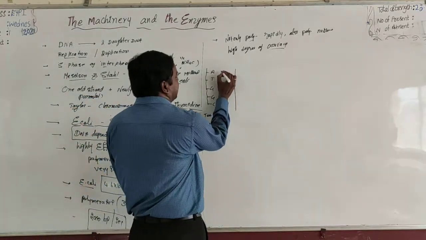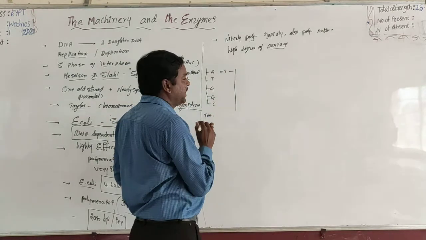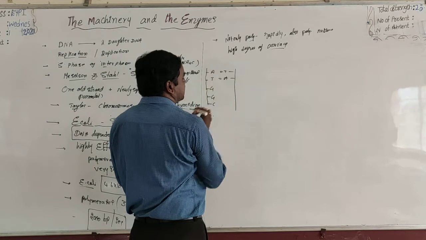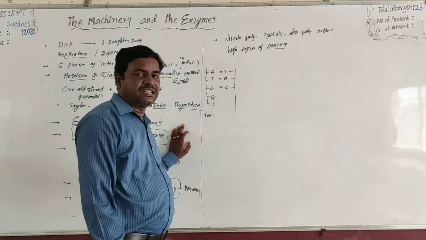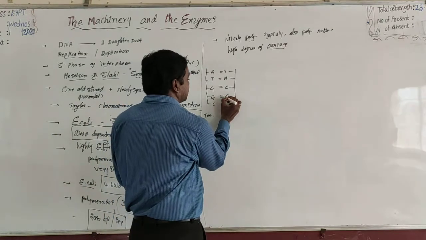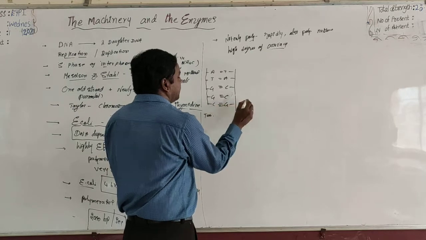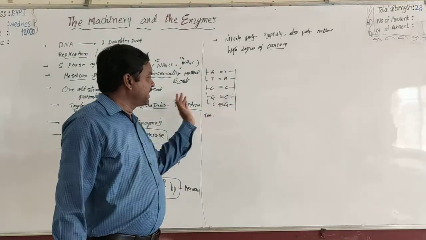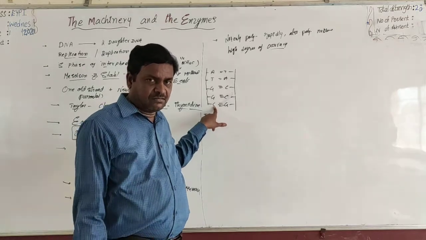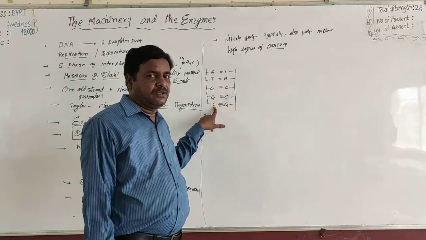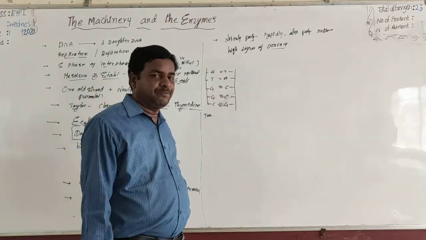Here, A is linked with T of the newly synthesized strand by 2 hydrogen bonds and vice versa. G is linked with C present in the newly synthesized strand by 3 hydrogen bonds and vice versa. In this way, this enzyme polymerizes the nucleotides not only rapidly, but also with a high degree of accuracy.